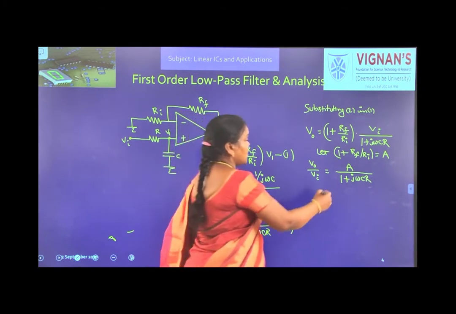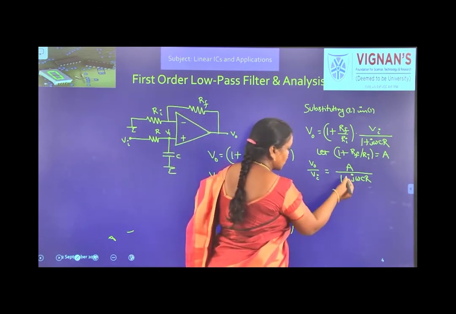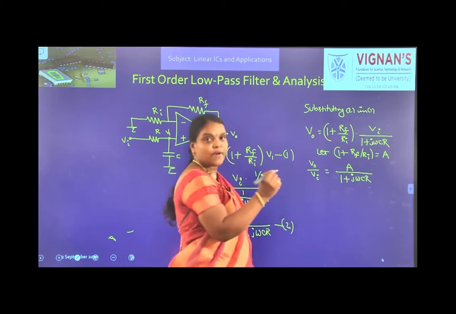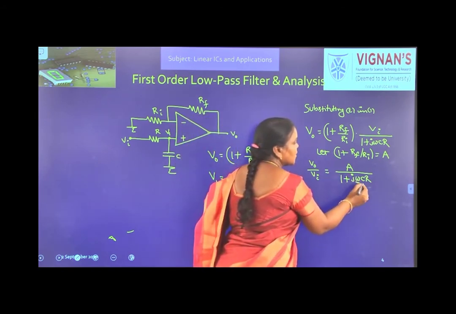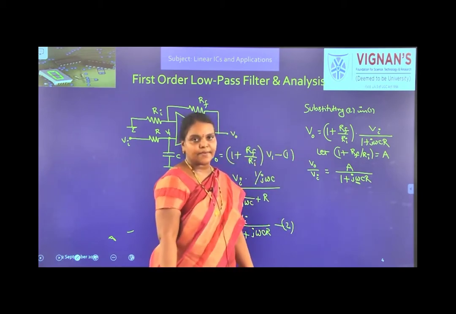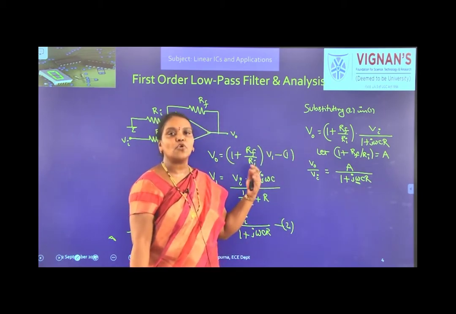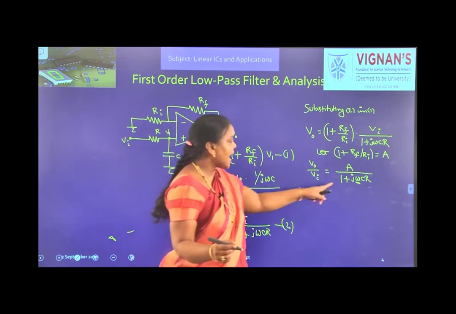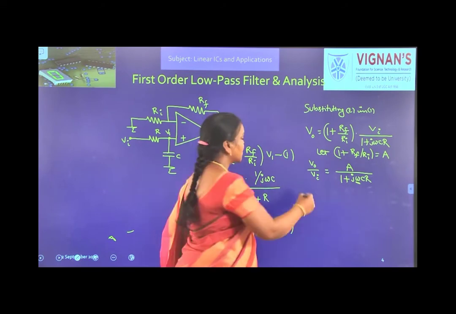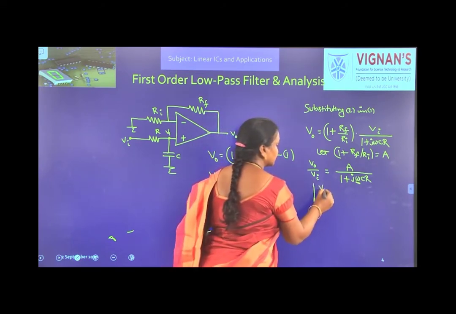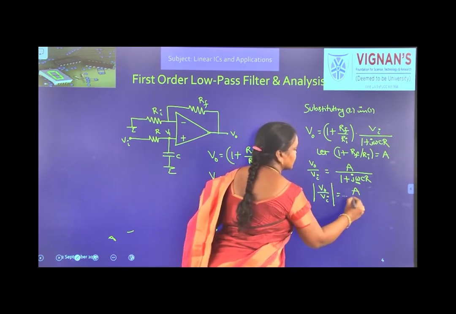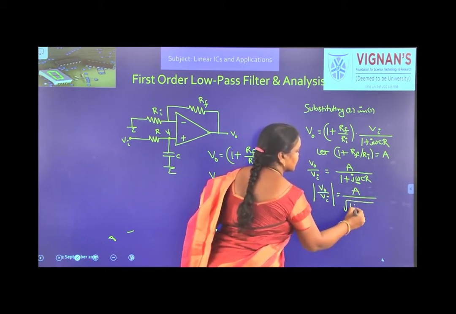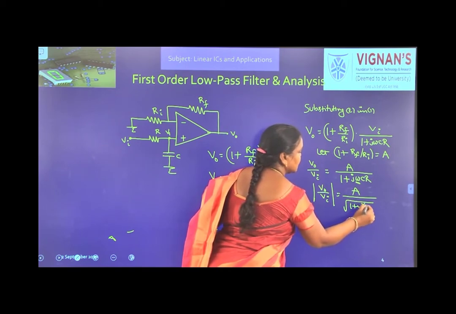Okay. Now, what is the magnitude of this gain? It's A by square root of (1 plus omega square C square R square). And at omega equal to 0, what is the gain? It is A. It is a low pass filter. So, at low frequency, that is 0 frequency, it offers us very high gain, and as frequency is increasing, the gain is decreasing. So, this is the magnitude expression.